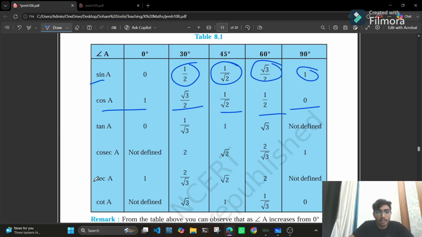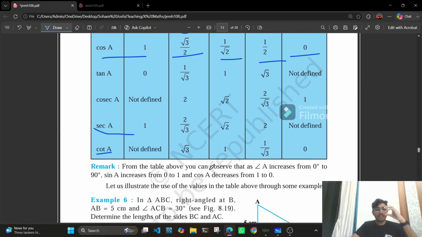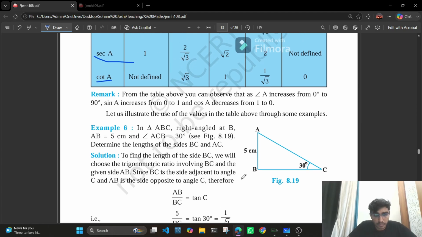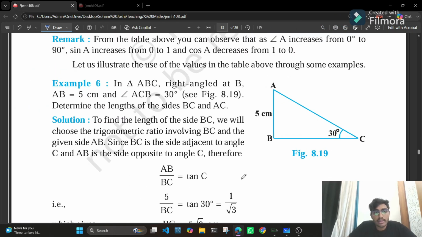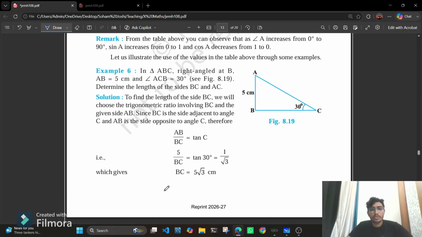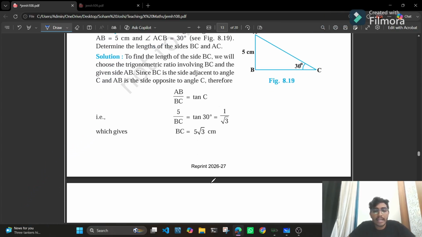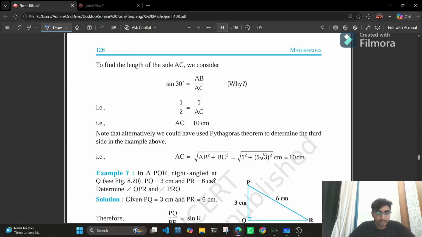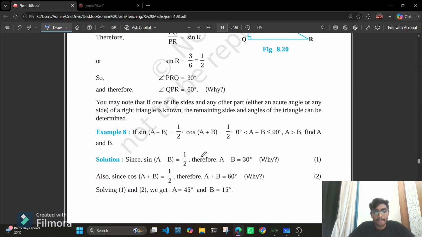Similarly, we can find out the values for sec A and cot A. Just go through this table many a times, then you could easily learn all the values from the given table. And therefore, we can use this table to find out the lengths of the sides of the triangles, and what has been asked in the question, depending on the question. So just refer to the examples. You could easily understand the concept behind the trigonometric ratios, and you could easily calculate the lengths or the angles of the sides using these ratios.